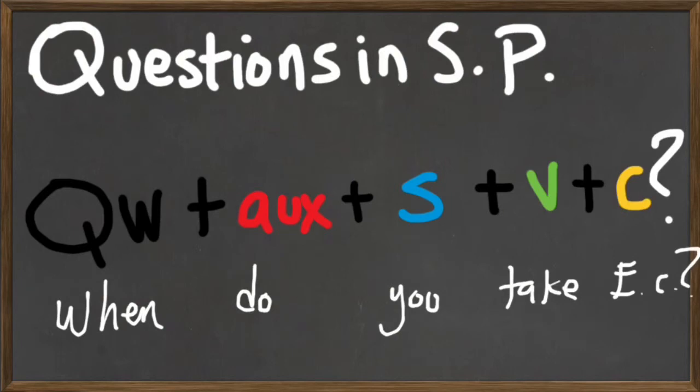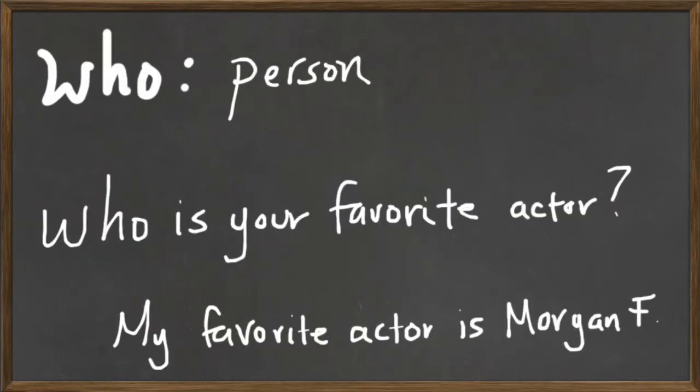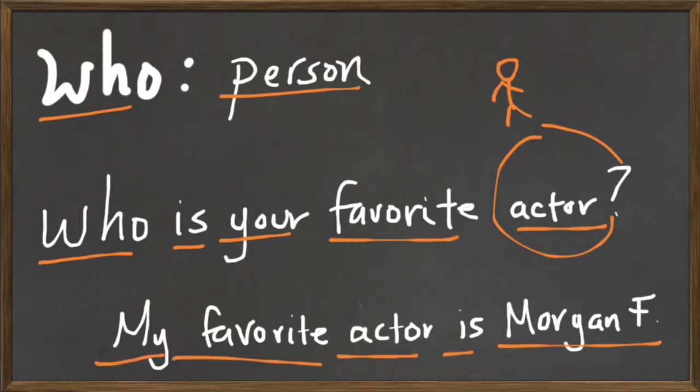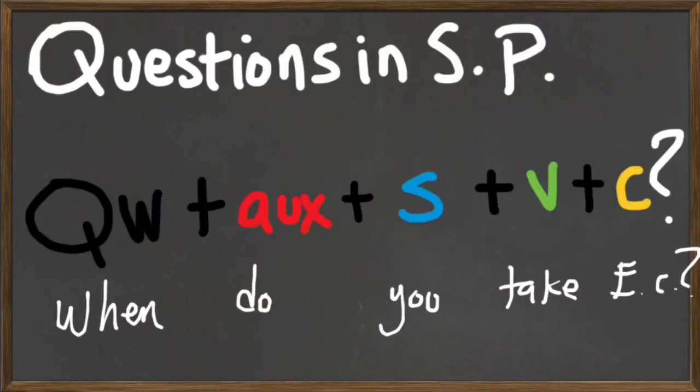Okay, I think this is the last one. The last one is who. Be careful not to confuse who and how. It's normal, it's common. Who asks for a person. The example, who is your favorite actor? Actor is a person. And the answer is, my favorite actor is Morgan Freeman. Morgan Freeman is a person. Okay, I hope that was clear.